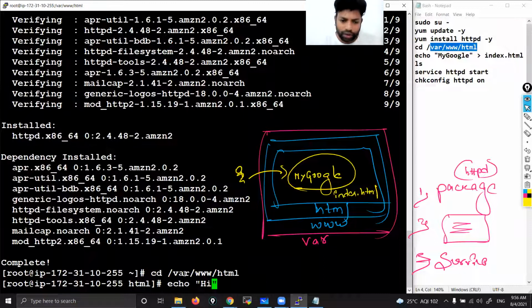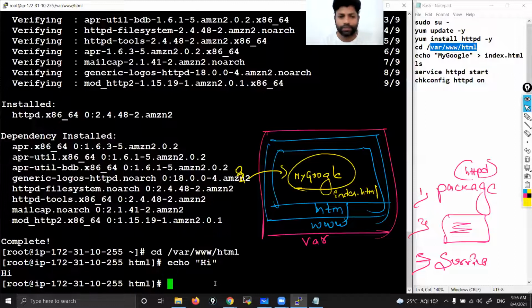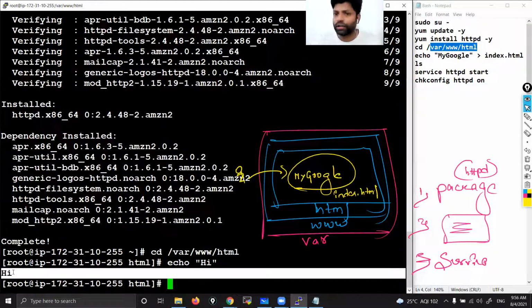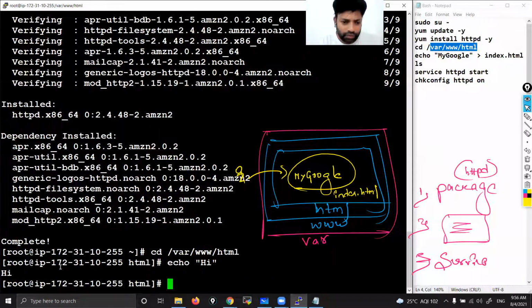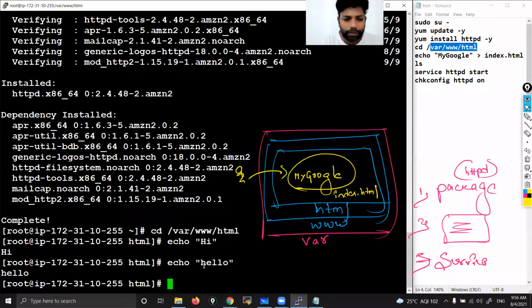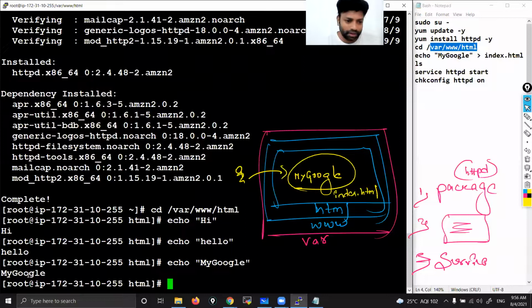Here also it's the same thing. After echo, whatever you type in double quotes, press enter, you'll get the same output. If you give hi, the output is hi only. For example, echo hello, the output is hello only, correct? So what we are doing here, I'm giving my Google. What is the output? My Google only, correct or not? Press enter, you can see my Google only.